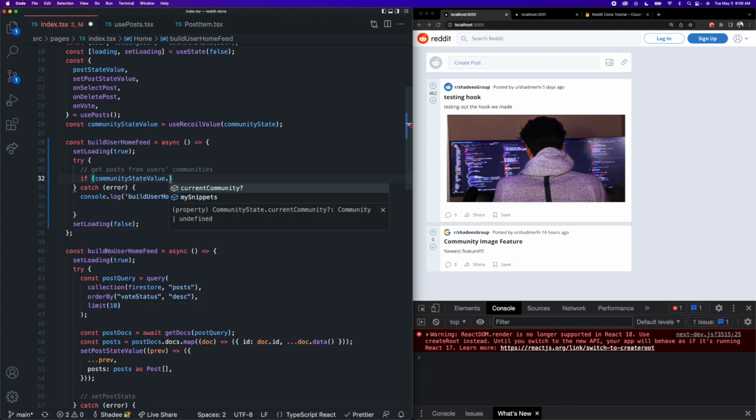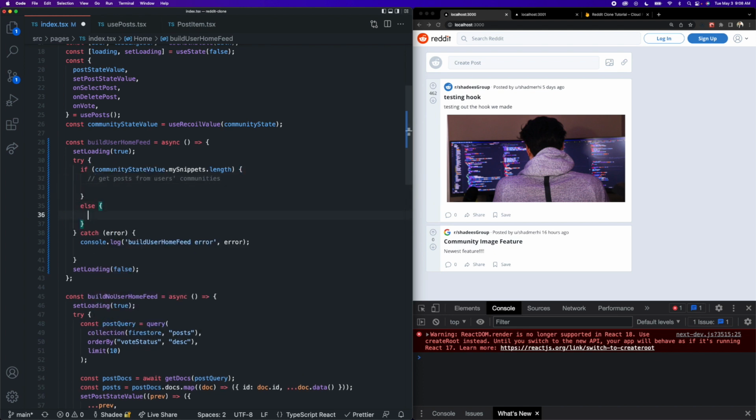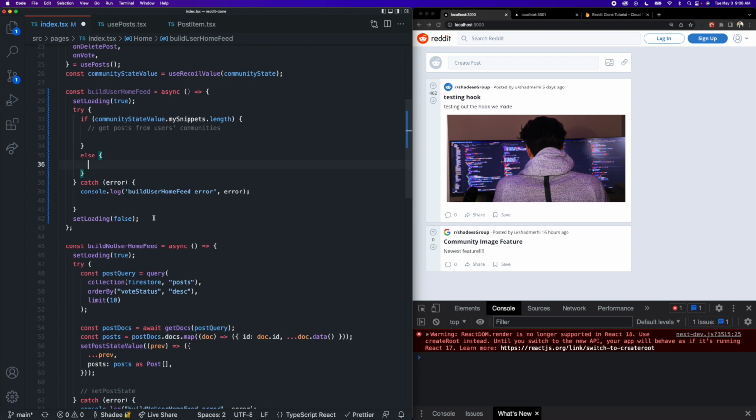So we can say if community state value dot my snippets dot length, meaning that there are indeed communities that this user has joined, then we are going to get posts from the user's communities. And if the user has not joined any communities, meaning that they're a new user or they just haven't joined anything yet, we're just going to call our build no user home feed function because that's going to build them a nice generic feed.